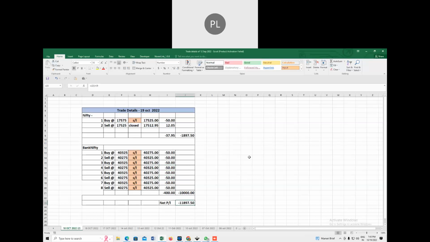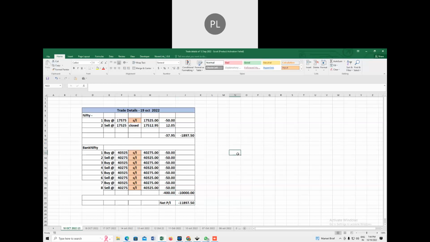So it is very clear that if the market does not make a big move, then your stop losses are bound to be touched, because the stop loss is very low, only 50 rupees. So we have to be very clear that because of this many trades happening, we ended up with a 400 point loss. This is a part and parcel of the game.